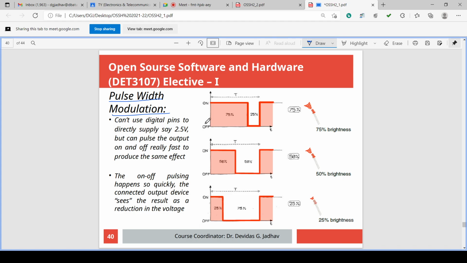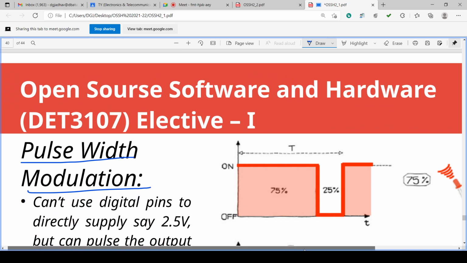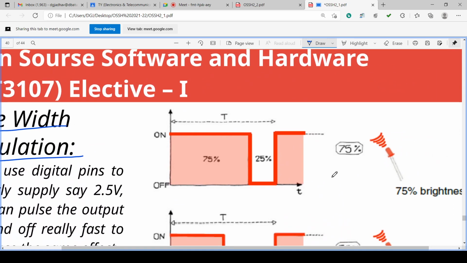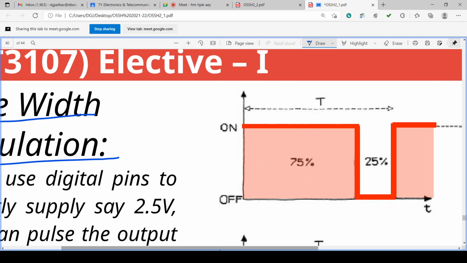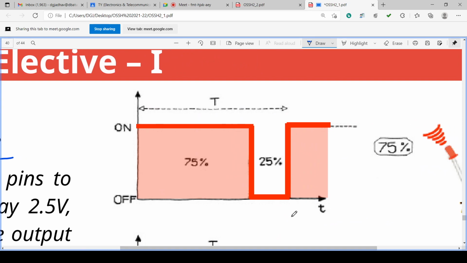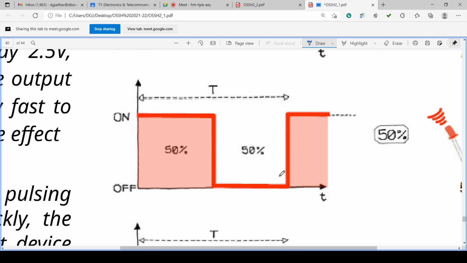What is the difference in these waves? If you look at them, in the first wave the on time is 75% and the off time is 25%. Then in the second wave, the on time is 50% and the off time is also 50%, equal.